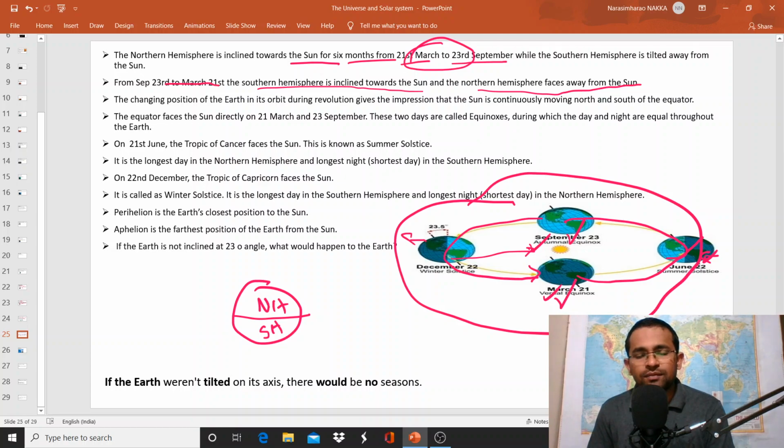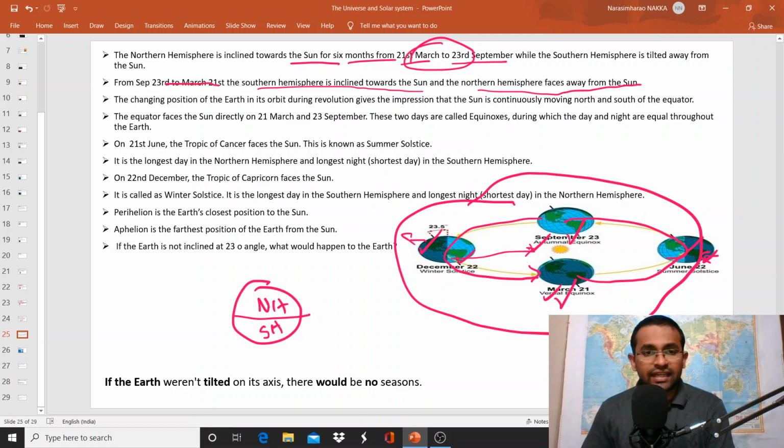So the northern hemisphere experiences winters and the southern hemisphere experiences summers. In this way, there is a shift of seasons in accordance with the position of the earth in the way of its revolution around the sun.